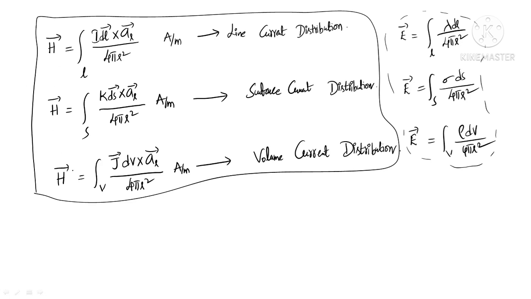So these expressions are helpful in order to find the field due to various types of current distributions. If the current carrying conductor is a thin wire, we can use this expression. If the current carrying object is like a surface object, then we can use this expression. If the current carrying wire is a solid, large cross sectional, large volume object, then we can use this expression. Okay,